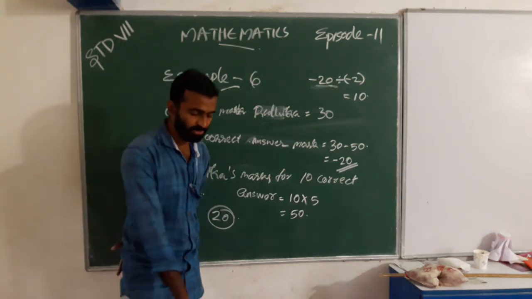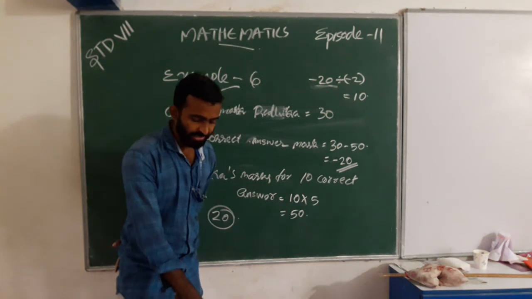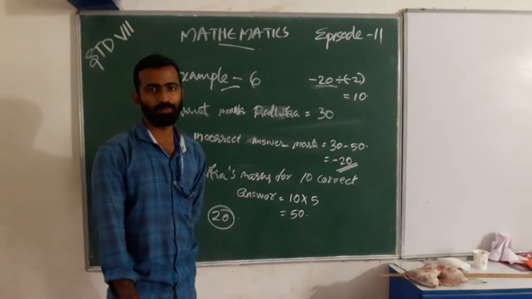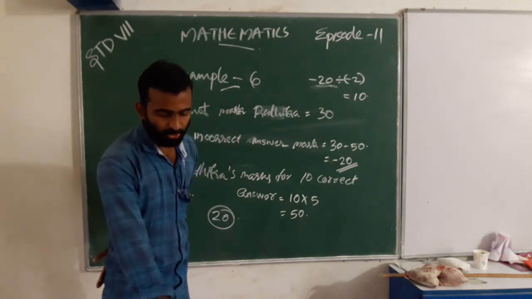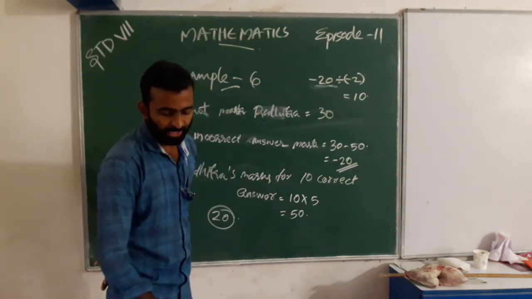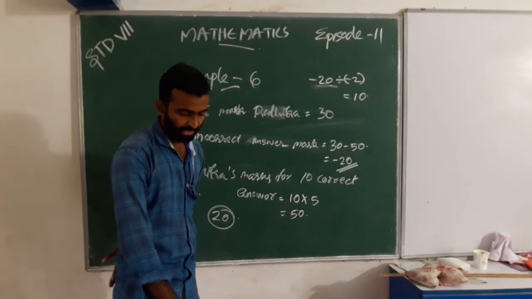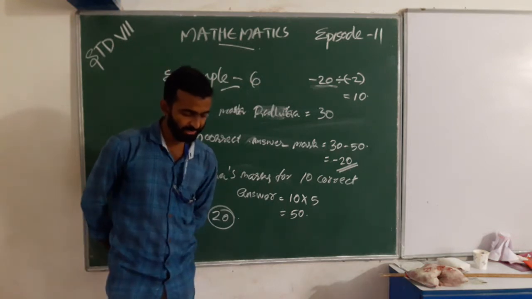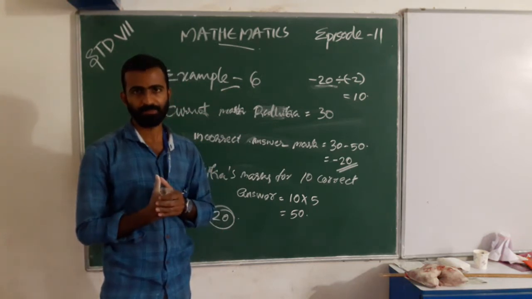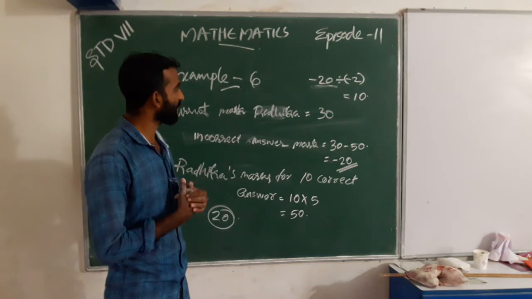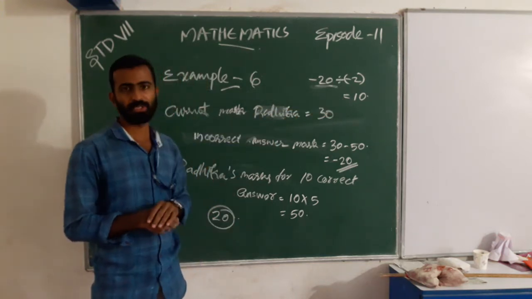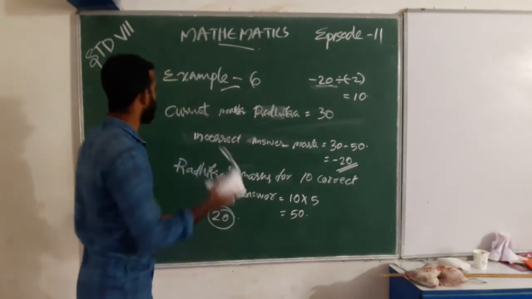Okay. What is the second question? For the second part, Jaya also answered all the questions and scored negative marks, though he got 4 correct answers. How many incorrect answers had he attempted? We want to find how many incorrect answers. In the first question, how many incorrect answers? 10. Total number of questions is 20. Is it? Yes. Then can we start?